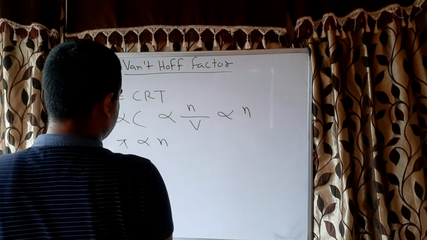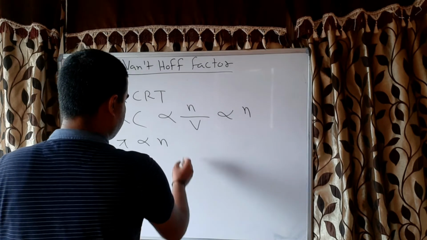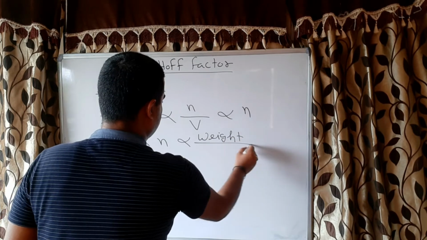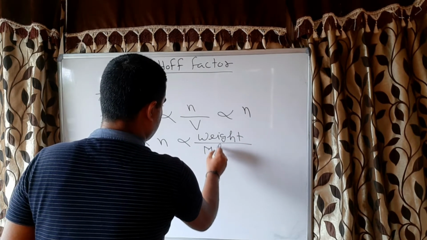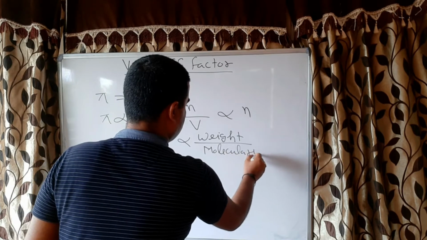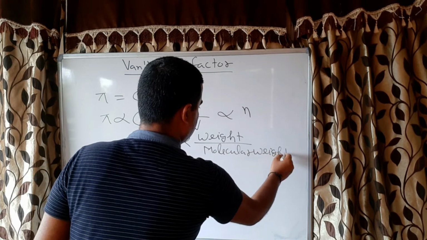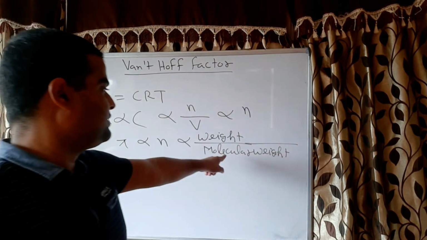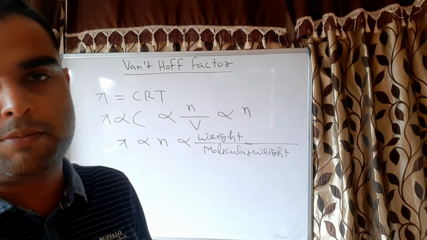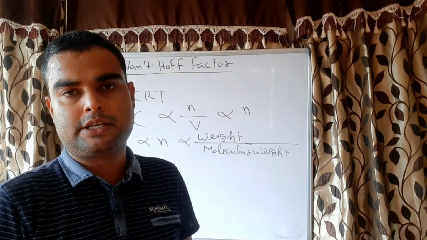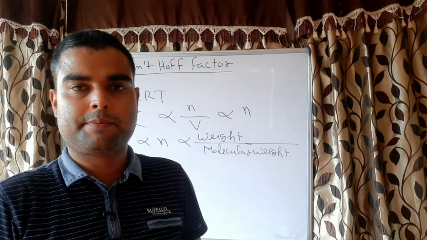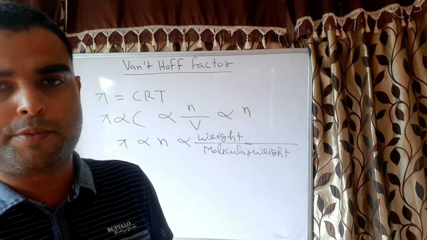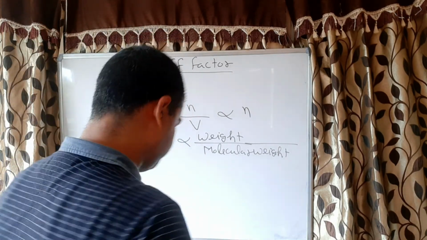And how do we determine N? N is weight by molecular weight. Correct? So osmotic pressure, which is a colligative property, is inversely proportional to the molecular weight or molecular mass. Similarly, it happens in case of elevation in boiling point and depression in freezing point. So what we see here is that colligative properties are inversely proportional to the molecular mass.